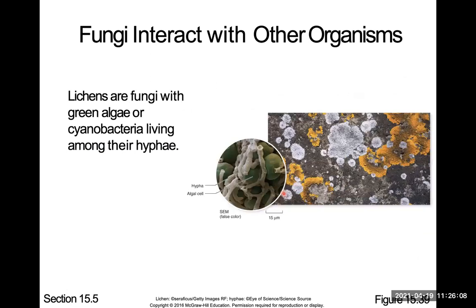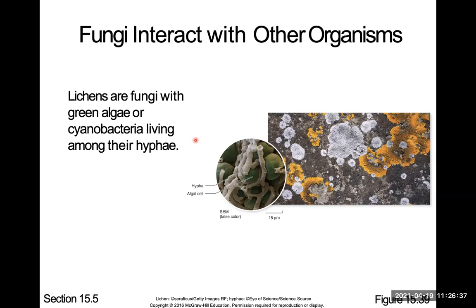Last thing we have for this chapter is the lichens. So this is not produce, these are called lichens. Lichens are fungi with green algae or some type of algae. So it's two things working together. It's the fungus and algae. So it's a relationship of fungus with algae, which is protista, fungus working with protista.